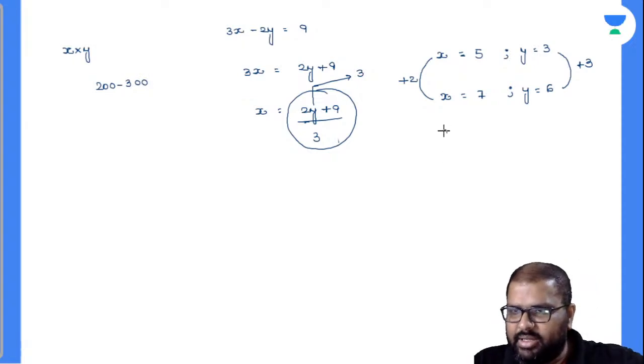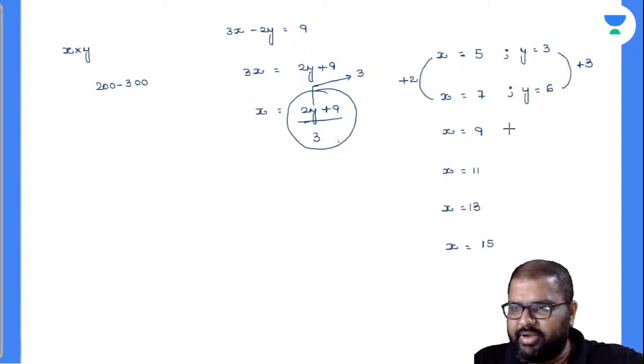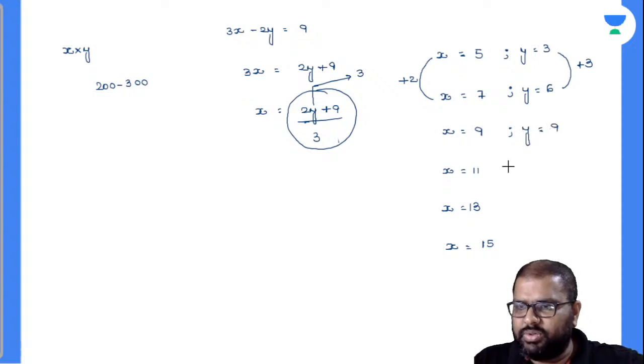So I'll write down here. X is equal to 9. X is equal to 11. X is equal to 13. X is equal to 15. Let's write down this, then find out. Y is equal to how much? 3 plus 3, 9. Y is equal to 9.